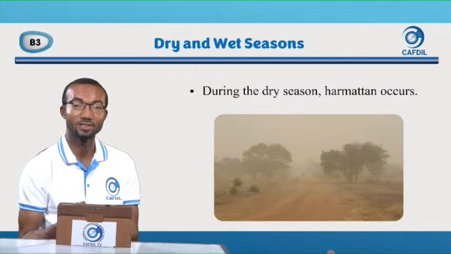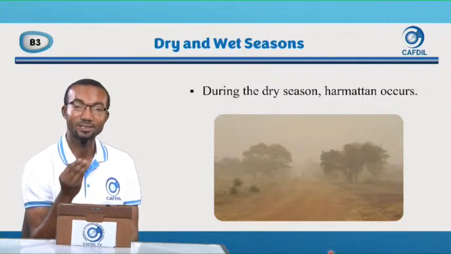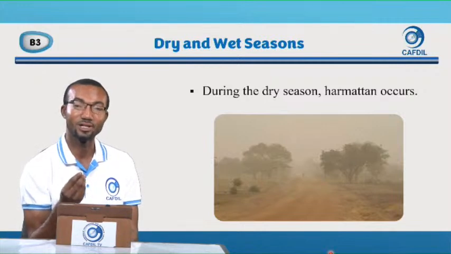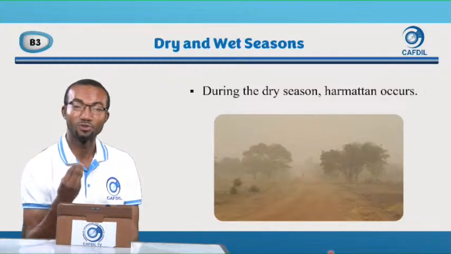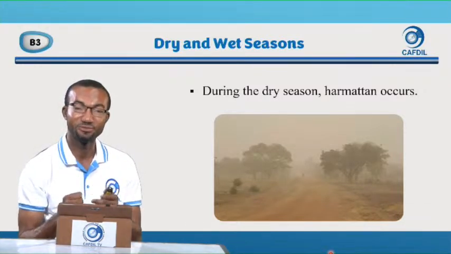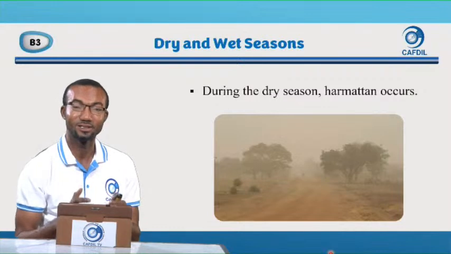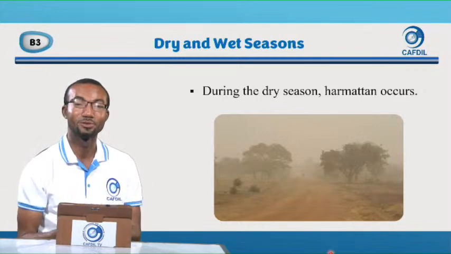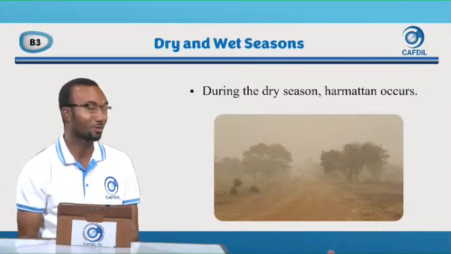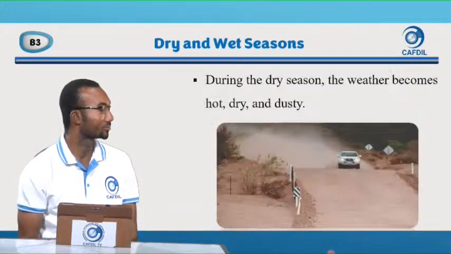The air becomes very dry because the air around us has water vapor that makes it moist for us. But during the dry season, because the environment is dry, all the water vapor is no more. So the air becomes very dry. And we all know what happens during the harmattan. People will be using shea butter, because within a short time you will see your body becoming white because of the dry air.